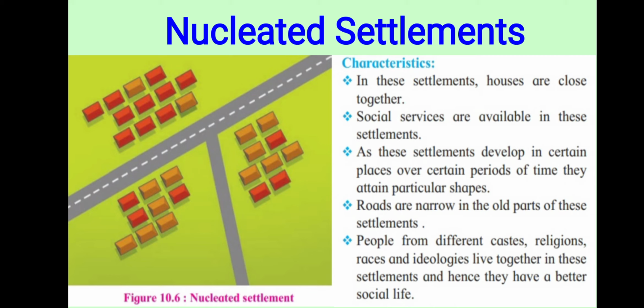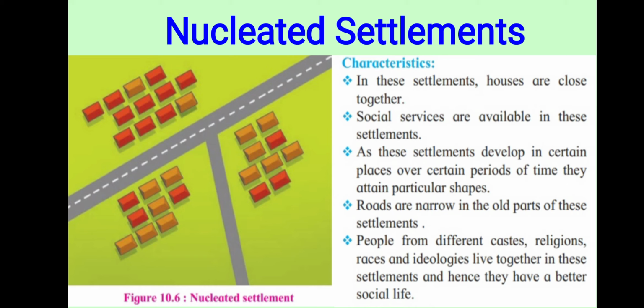If any industry is there, they make their houses, their settlements near that industry. If any lake is there, they make their houses around that lake. Any gurudwara, any temple, religious place, companies, factories, hospitals, schools, government offices. People start to make their settlements near these things. Okay, so it is known as the nucleated type of settlement.